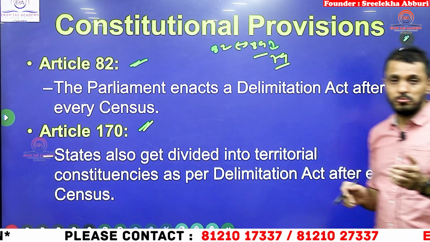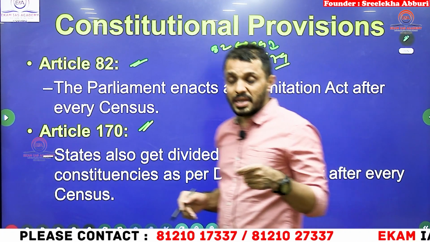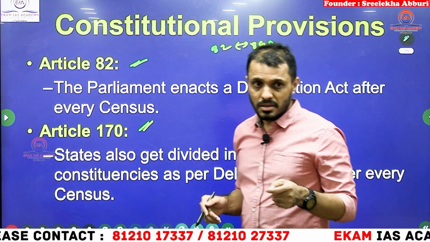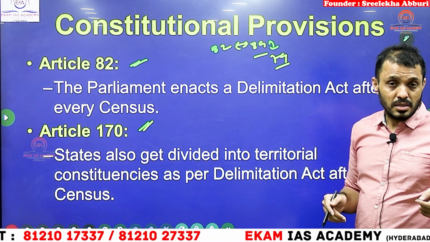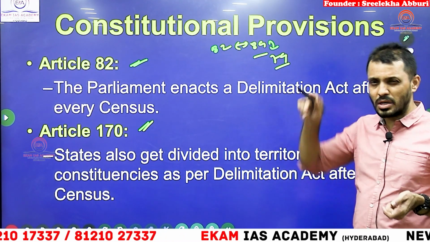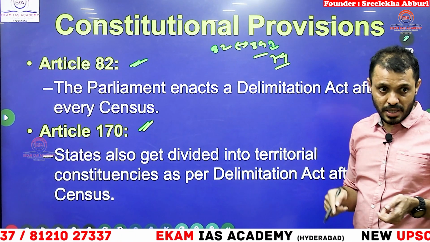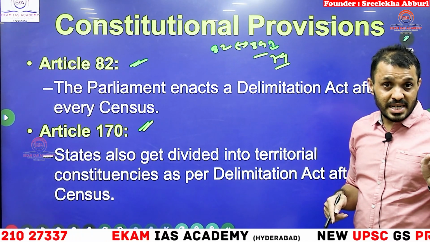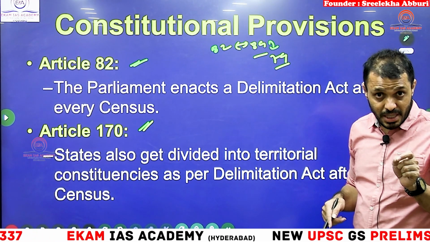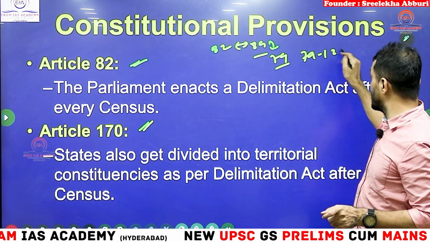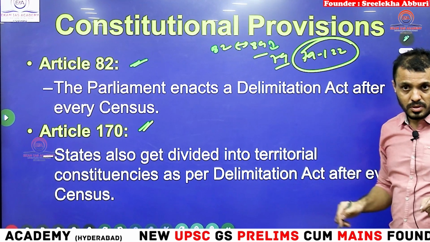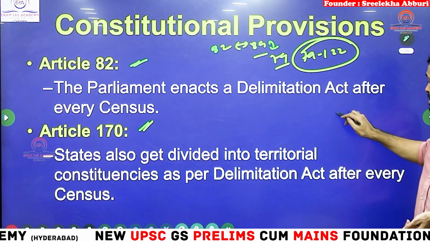For example, if I ask you, which article deals with the President's assent to bills? President's assent to bills. The President doesn't come in the 200s, it is hundreds only. President's assent to bills, that is Parliament I am talking about. Parliament is from which range of articles to which range? 79 to 122. Triple one obviously.